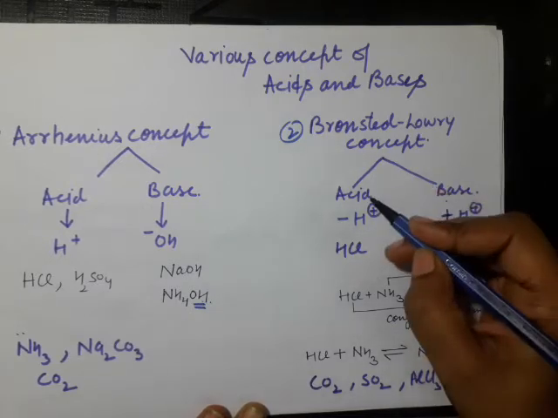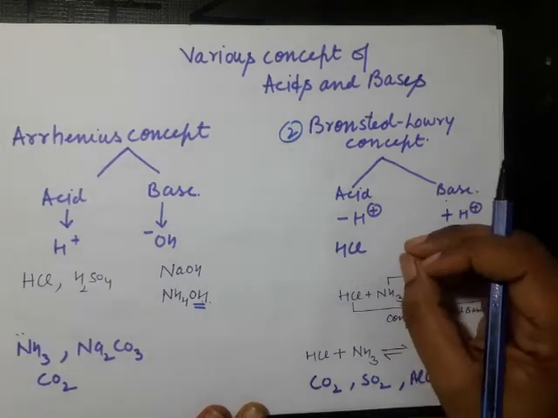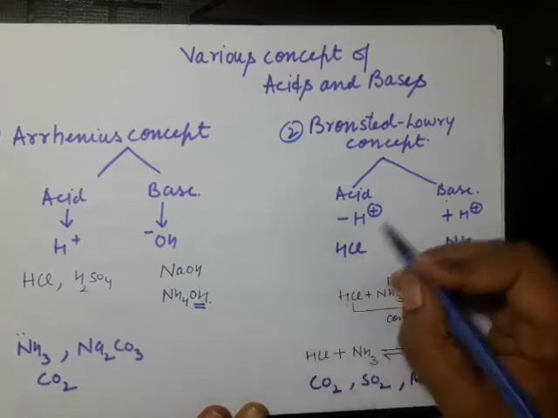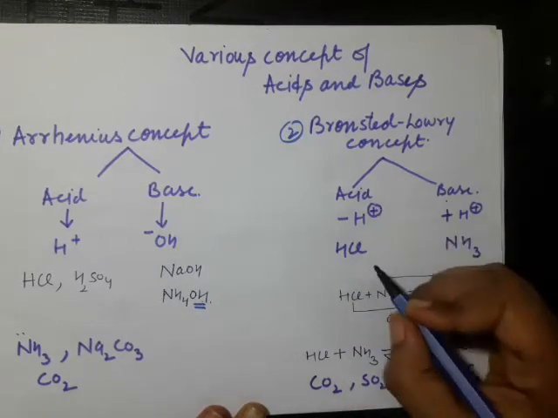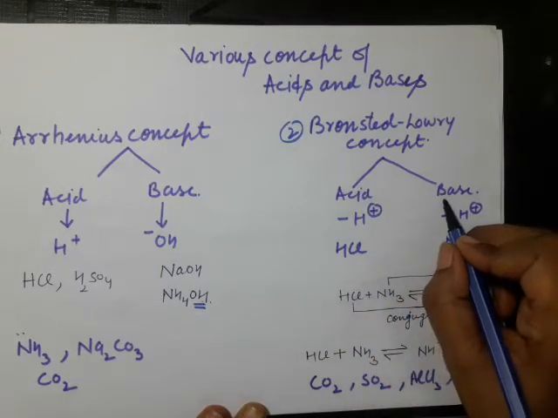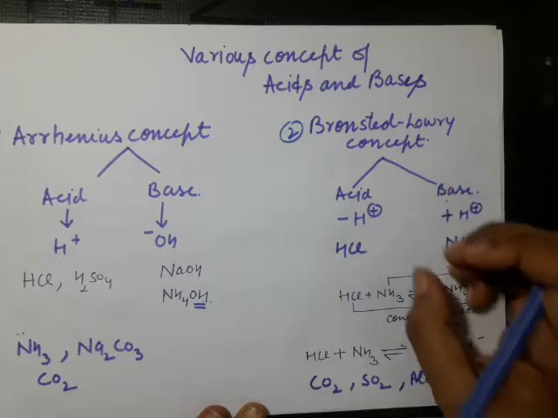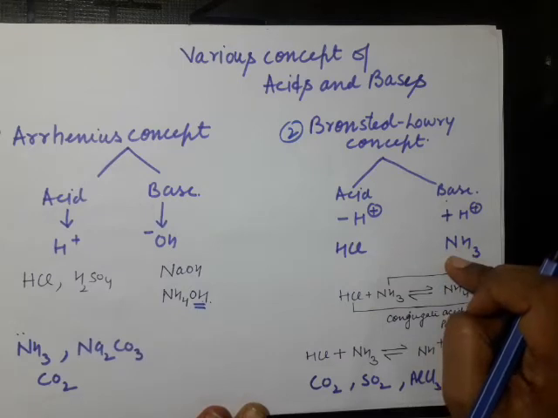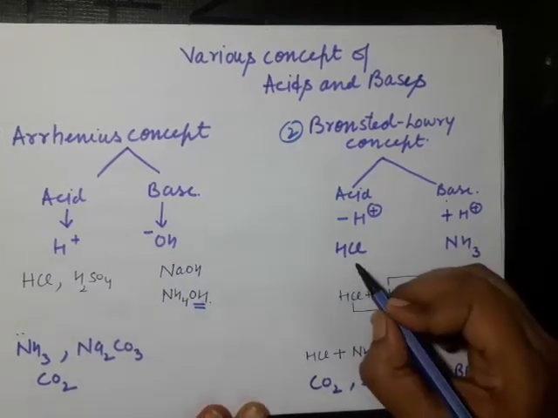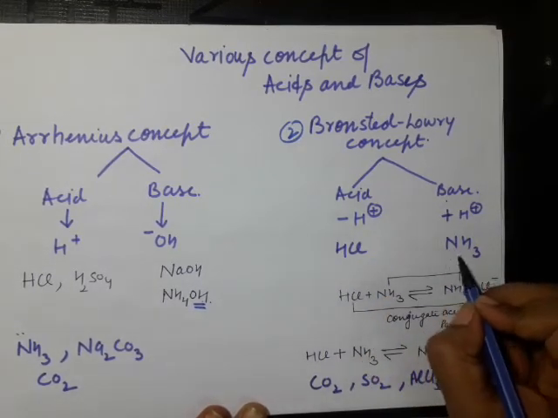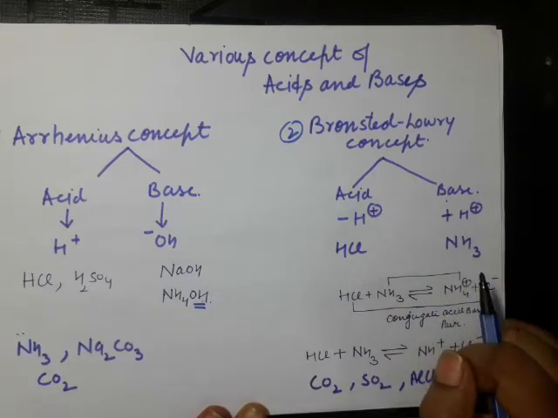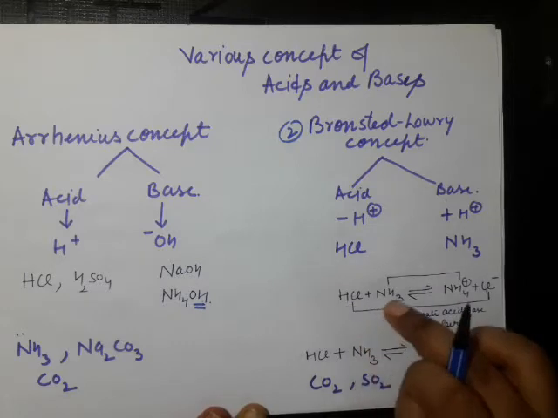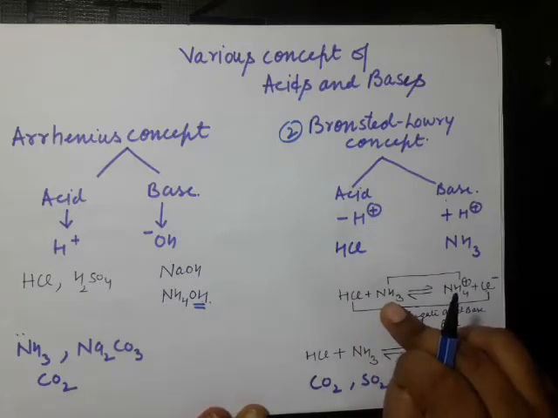See, here we have focused only on the hydronium ion. Hydronium ion easily loses a proton, so it is placed in the category of acid. When H ions, protons, are easily accepted by compounds, they are placed in the category of base. So HCl, easy removal of H ion, is an acid; ammonia, easy acceptance of H ion, is placed in the category of base.